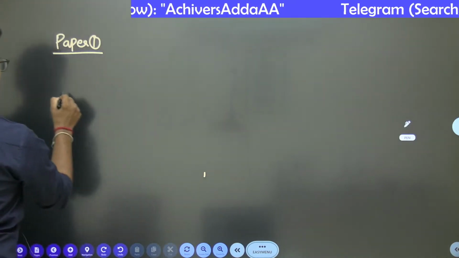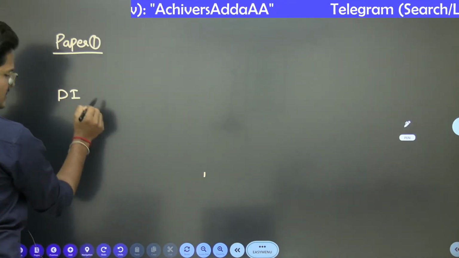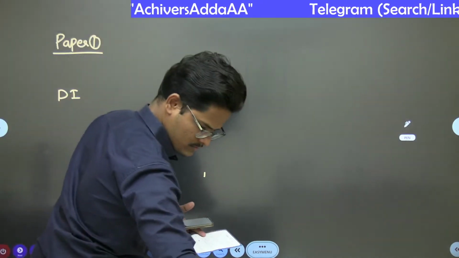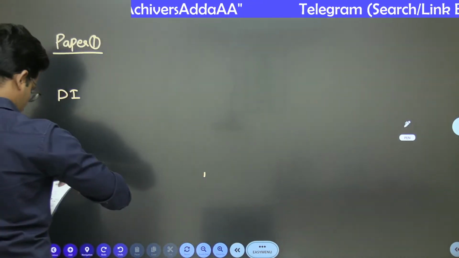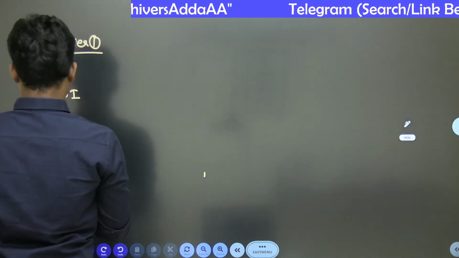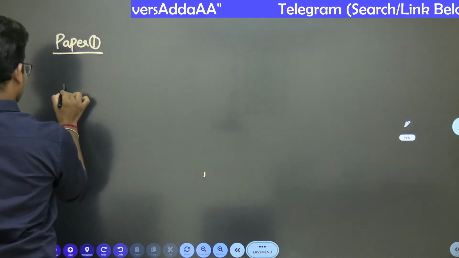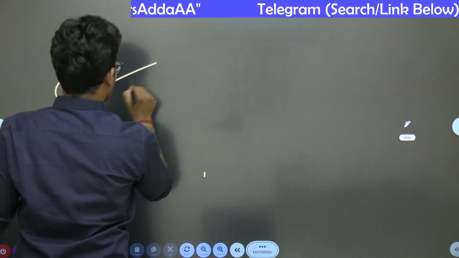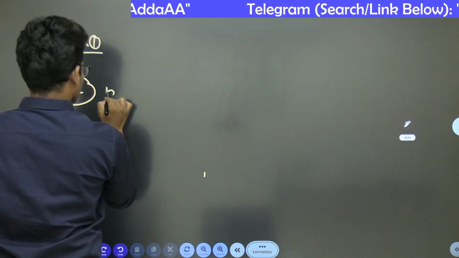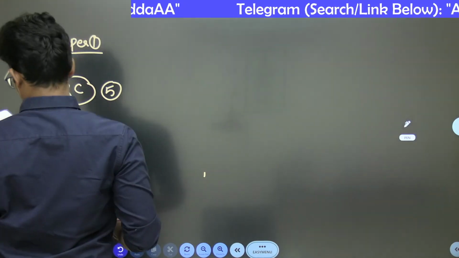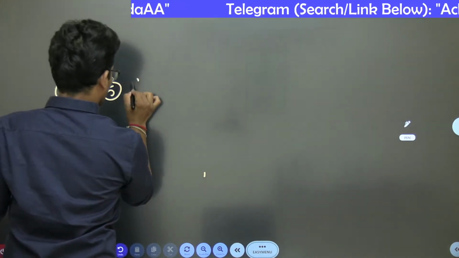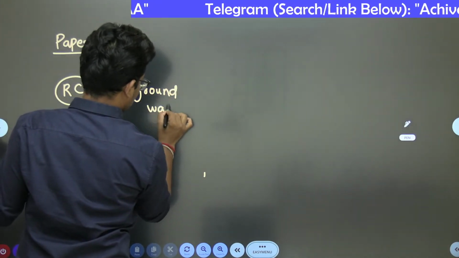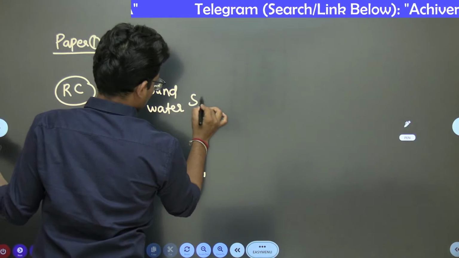First, the big Damki is reading comprehension. In the reading comprehension, 5 questions were given. The reading comprehension was related to water, groundwater scarcity or pollution, if I am not wrong.